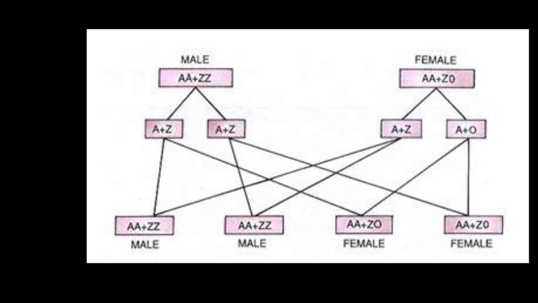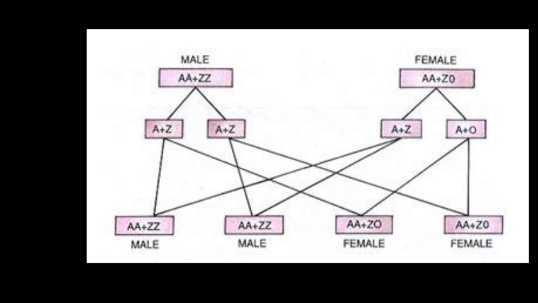So if the progeny is AA plus ZZ, you can identify it as a male cockroach, and if it is AA plus ZO, you recognize it as a female cockroach. This is all about the different types of sex determination. Many questions can arise from here. In the board exam they will give you questions on genes with XX, XY, XO, so just identify and answer them.